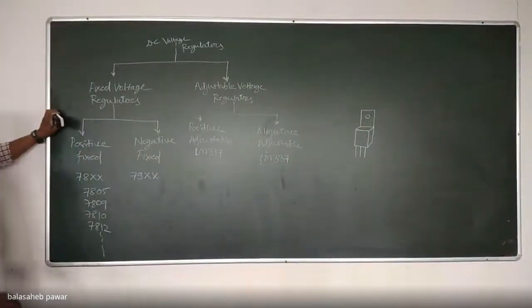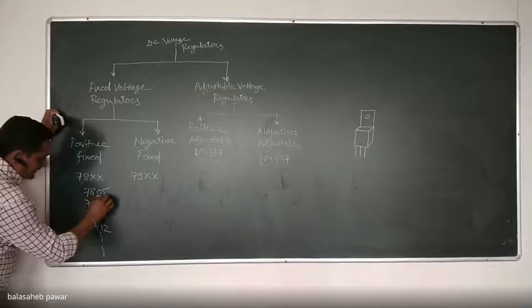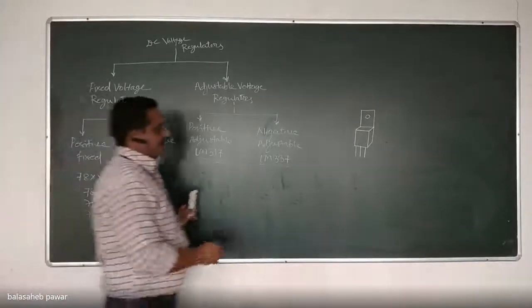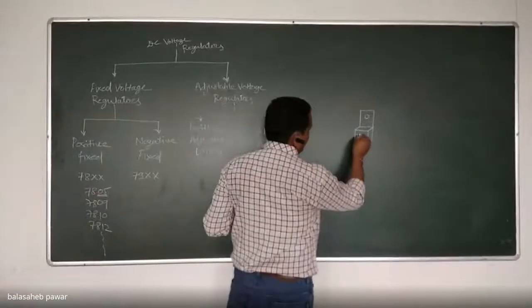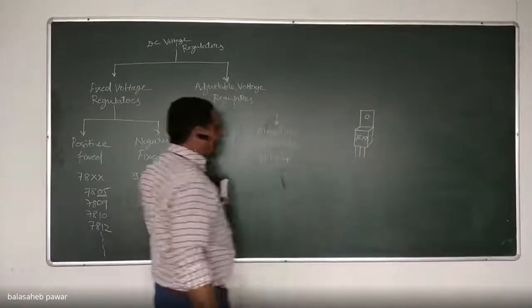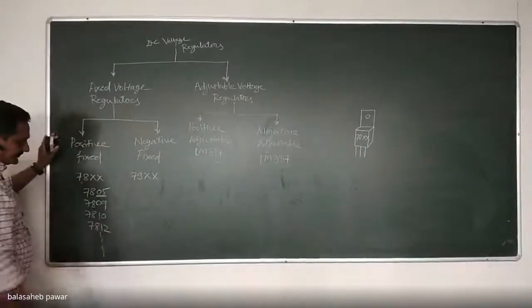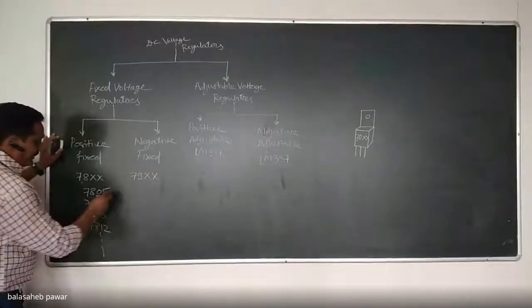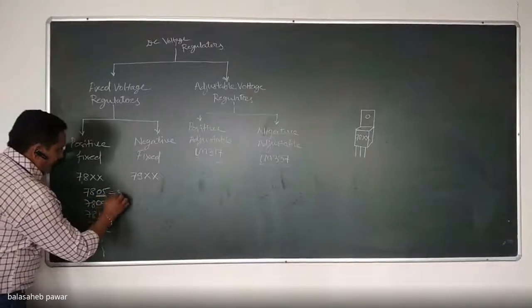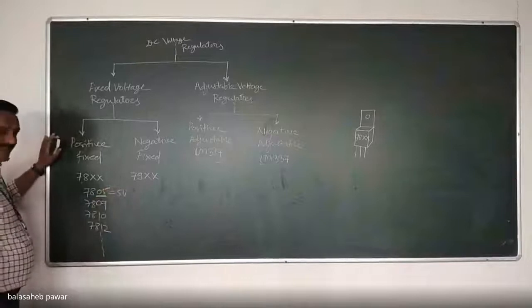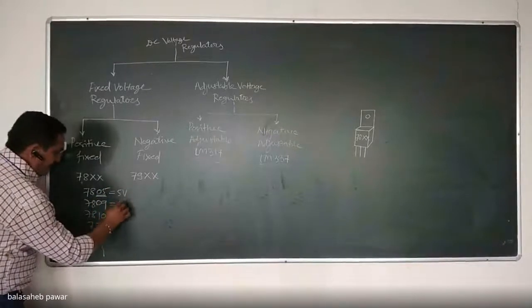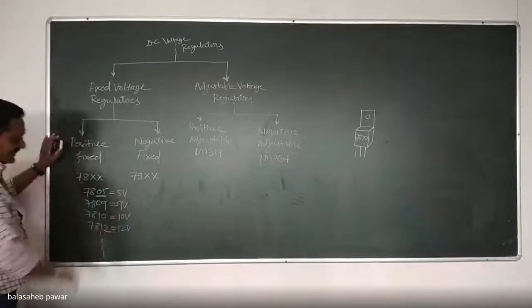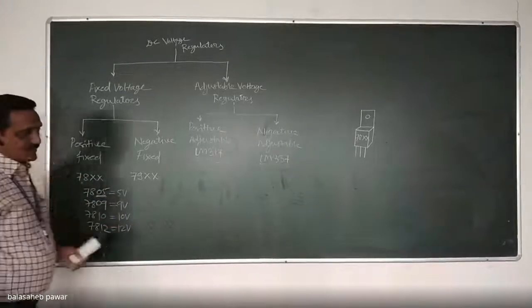So remember, the last 2 digits of the given number on that IC indicate its output voltage. That means if the assigned number on that IC is 7805, it is a plus 5 volts regulator IC. If it is 09, then a 9 volt regulator IC, 10 volt regulator IC, 12 volt regulator IC, etc. All these are positive outputs.